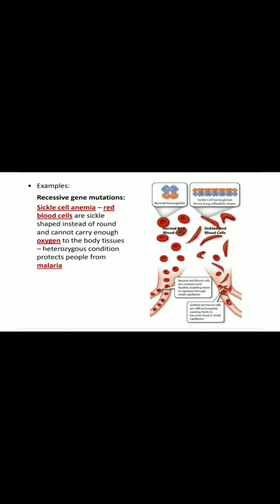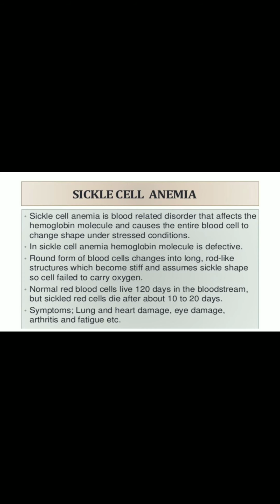And the speciality of this sickle cell is that they cannot carry the oxygen to the body tissues. It is a heterozygous condition, though it protects people from malaria. Sickle cell anemia is a blood related disorder. The hemoglobin molecule changes shape under stressed conditions.